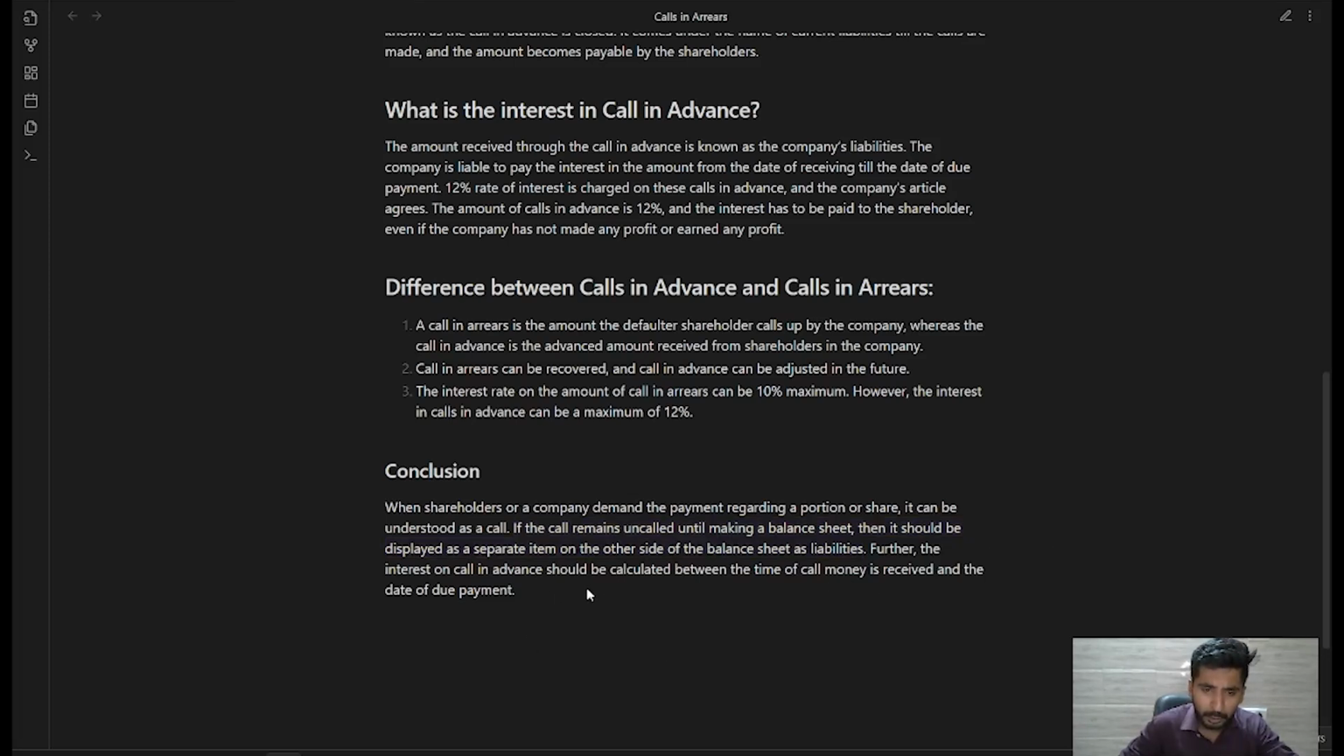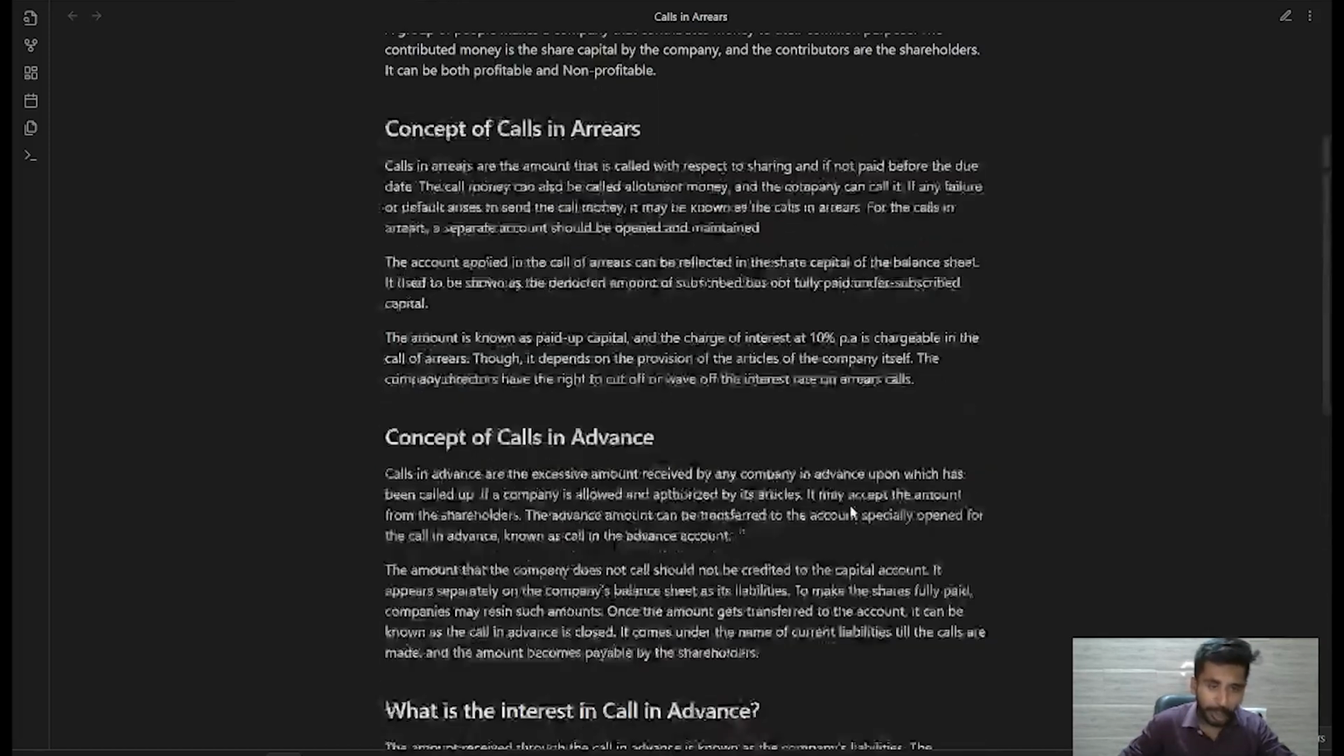Further, the interest on the calls in advance should be calculated between the time of the call money is received and the date of the due payment. जिस दिन पेमेंट हो गई है उस दिन और जिस दिन कॉल का अमाउंट है, कॉल का टाइम है उस दिन, जितने भी दिन होंगे उतने दिन का इंटरेस्ट कैलकुलेट होता है. So this was all about the calls in arrears and calls in advance.